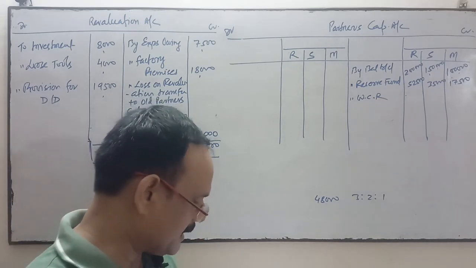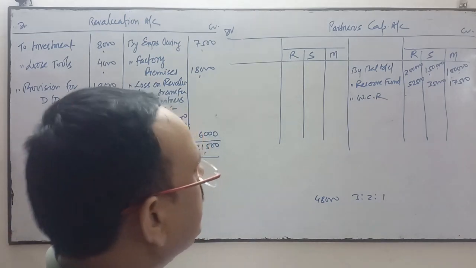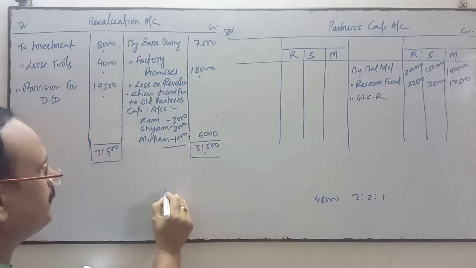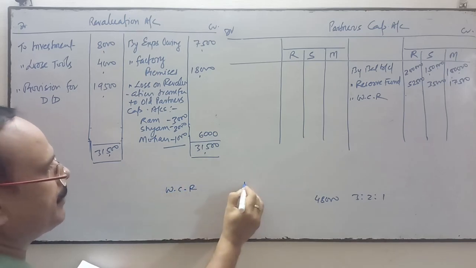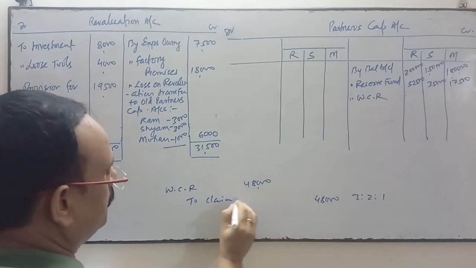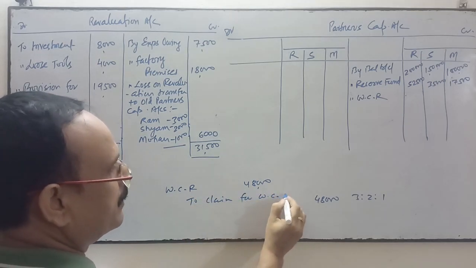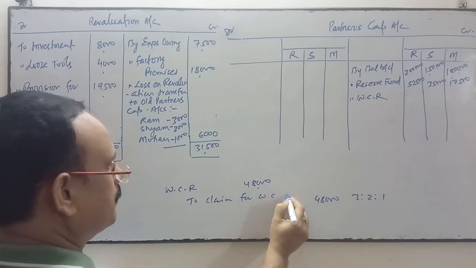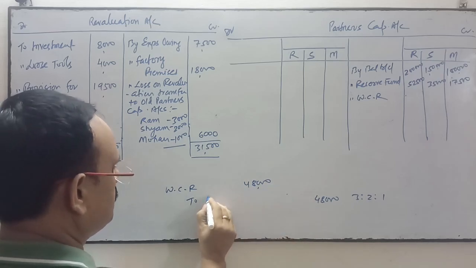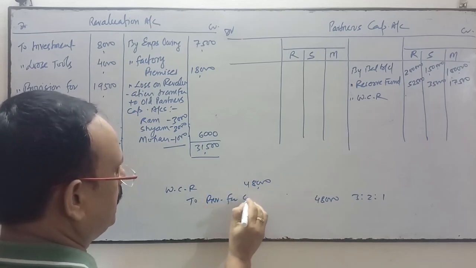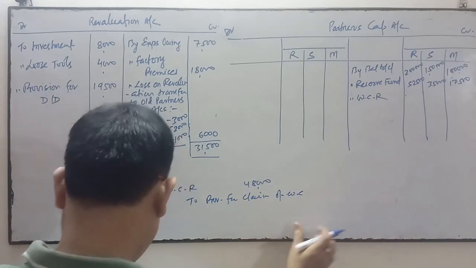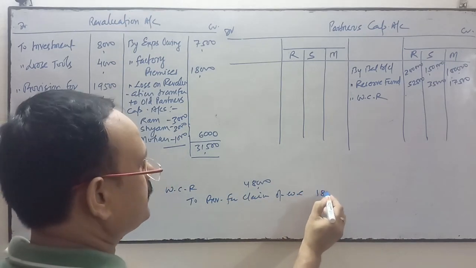You see point number 6: the claim on account of workmen compensation is 18, and in the balance sheet it is given 48. We have discussed this entry: workmen compensation reserve will be debited by 48, and the provision for claim for workmen compensation is 18.